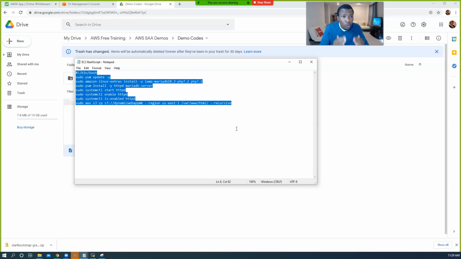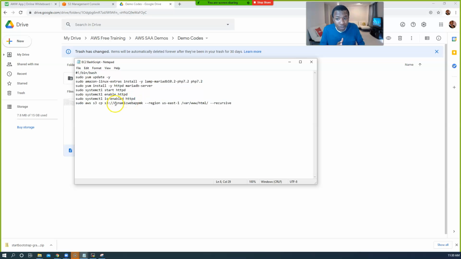There's a section called user data. We can copy all of this and paste it in there. And guess what? When our EC2 machine gets launched, it will already have the website running, as long as we have the correct role attached to the machine and we've put the right bucket in there.